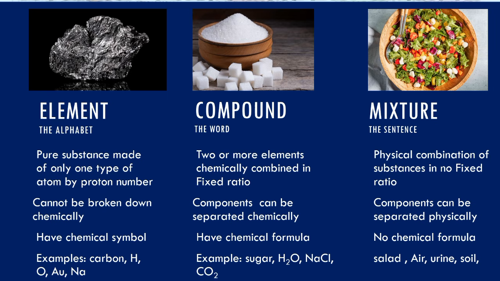And note these mixtures' components can be separated by physical means because the properties of each of the constituents are still there. Chemical compounds have a fixed formula, but mixtures do not have a fixed formula. We normally use percentage to represent them, and that percentage varies from one type of mixture to another.